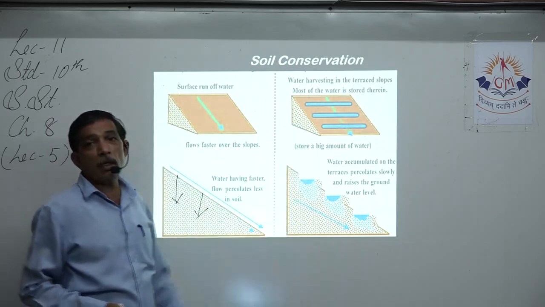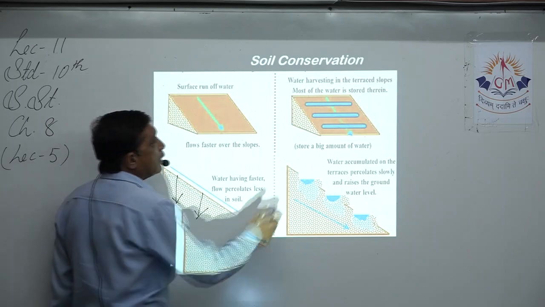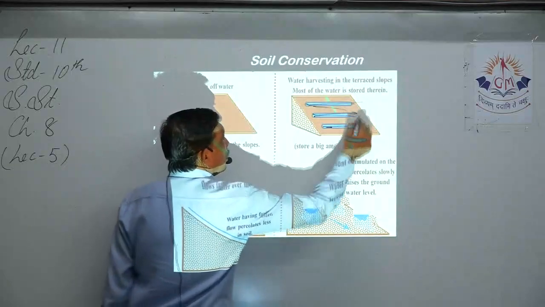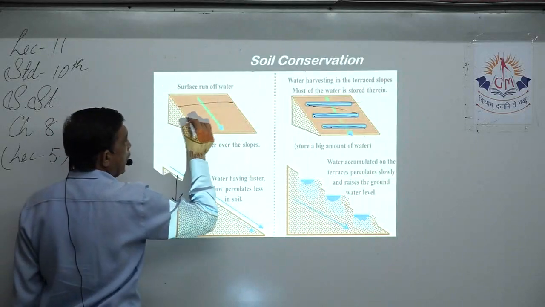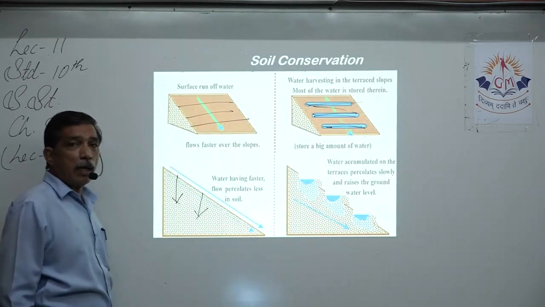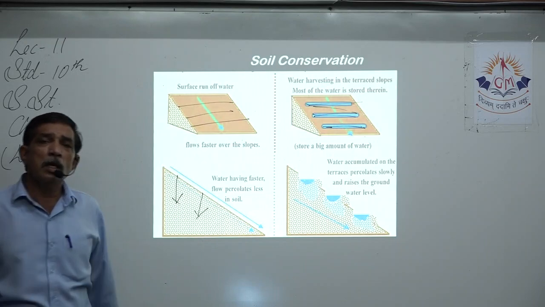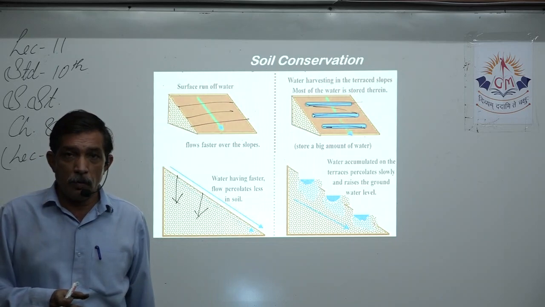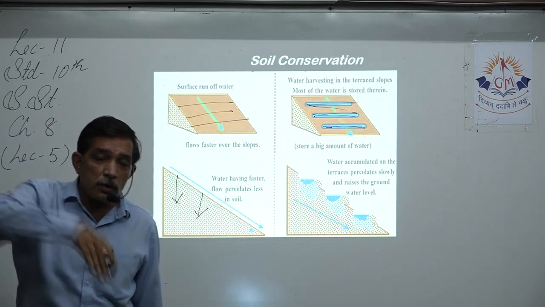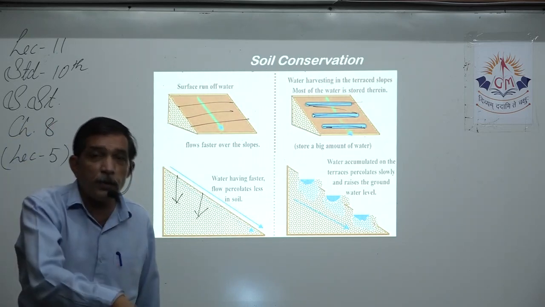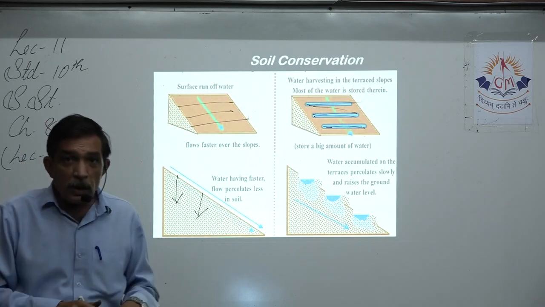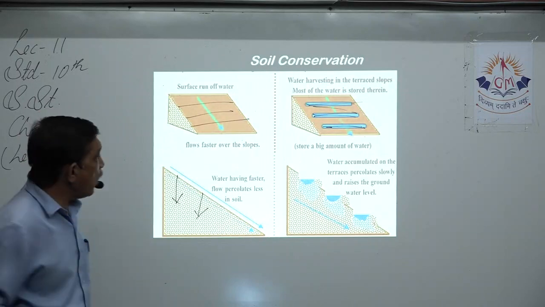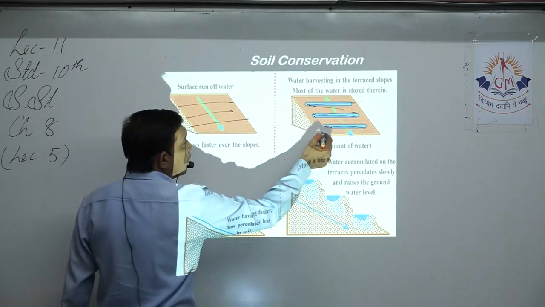In the next pic, you can see ditches made over here. Ditches are made on the slope, parallel, big ditches with 8 to 9 feet depth and a little bit, 1 or 2 feet, wide. So when the rainwater comes down the slope, first it has to fill up that ditch. If it is filled up, then it can go forward. It cannot just rush off. So what happens? Everywhere water is filled up in the ditches.